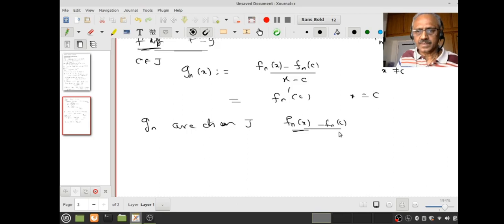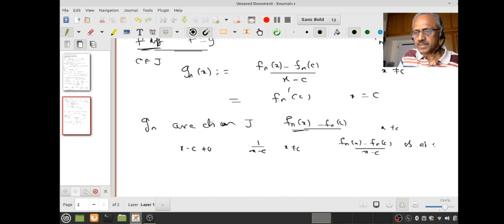All right. For x not equal to c, x minus c is non-zero. It is a continuous function. Therefore, 1 upon x minus c is a continuous function at x not equal to c. Therefore, the product (f_n(x) minus f_n(c)) by (x minus c) is continuous at x not equal to c. You understand that? Therefore, g_n is continuous at x not equal to c.